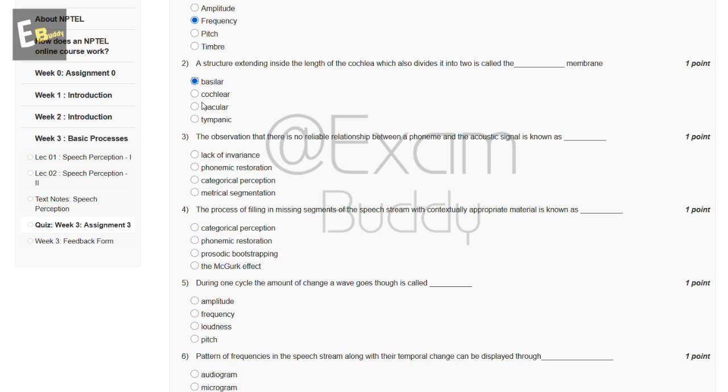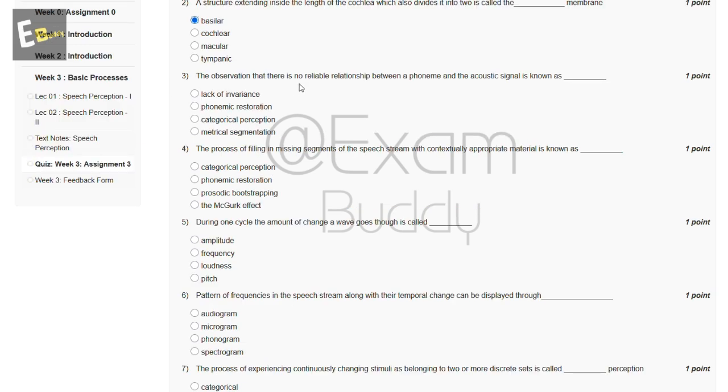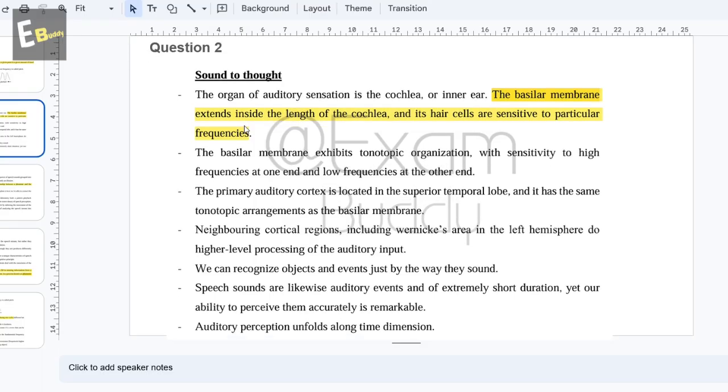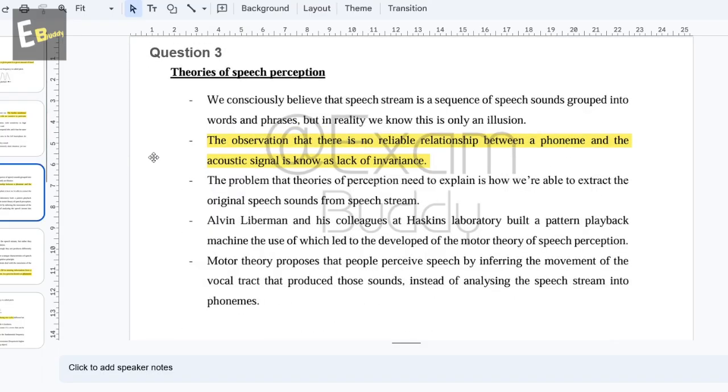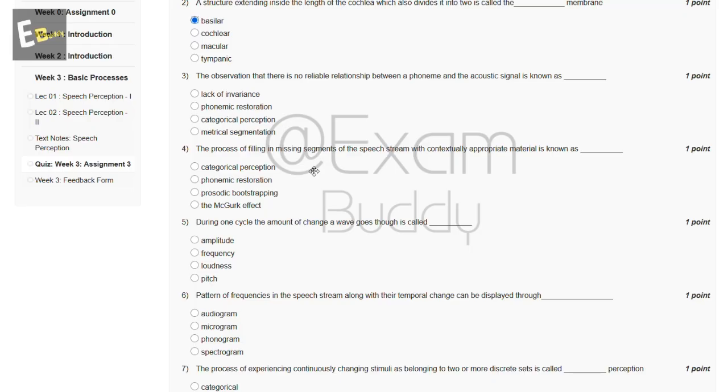Now the third question: the observation that there is no reliable relationship between a phoneme and the acoustic signal is known as dash. These are the options, and let's check the answer of the third question. The observation that there is no reliable relationship between a phoneme and the acoustic signal is known as lack of invariance. So the answer of the third question is A, lack of invariance.